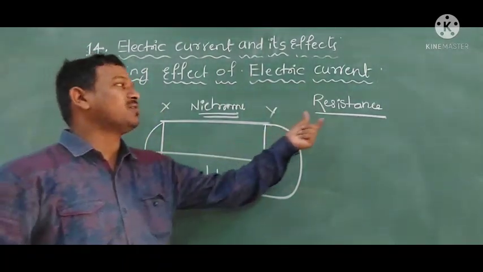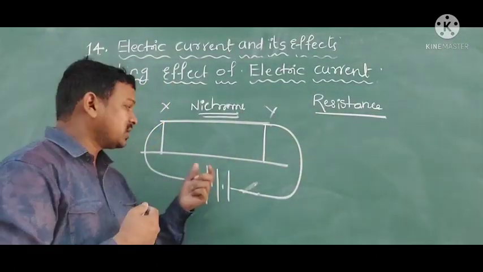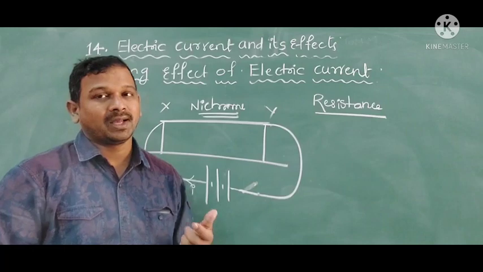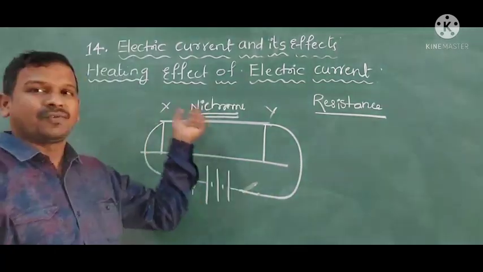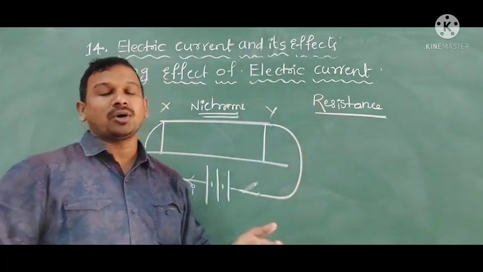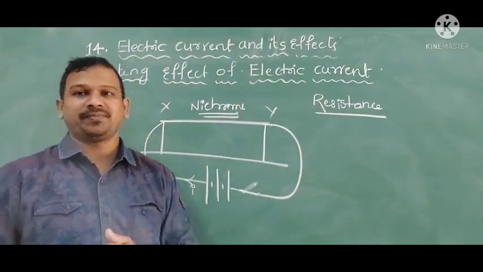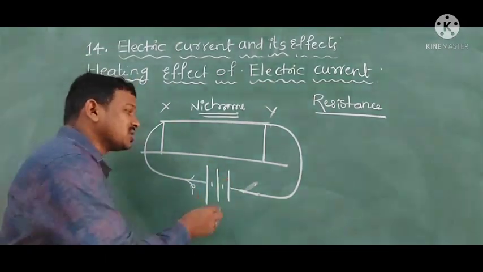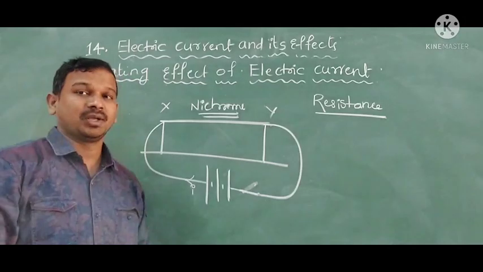Every material will have some resistance. Because of that resistance, the electric current is opposed. Because of this opposition, as the current continuously flows, it is continuously obstructed. Because of that mechanism, heat will be generated. So like this, because of the electric current, we can get heat here.